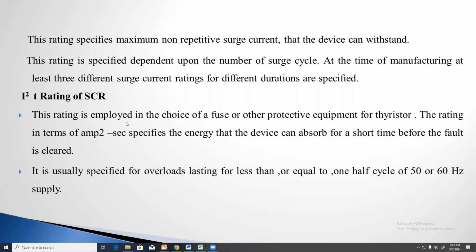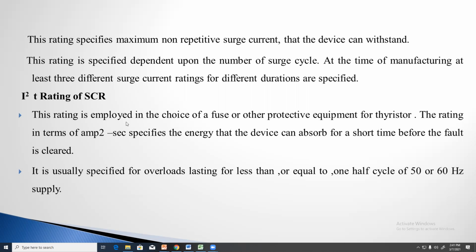If the I square T rating of the SCR is less and the I square T rating of the fuse is more, then what will happen? The fuse will not open if high current is flowing through the thyristor. If the fuse does not open, the circuit is not disconnected, and the thyristor is going to be destroyed, damaged. That's why, when high current is flowing through the thyristor, the fuse should open. It should disconnect the circuit.